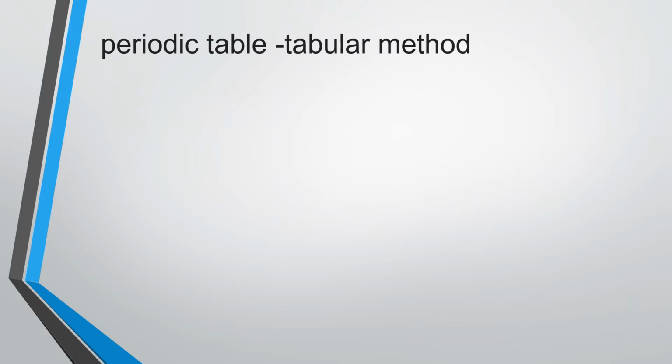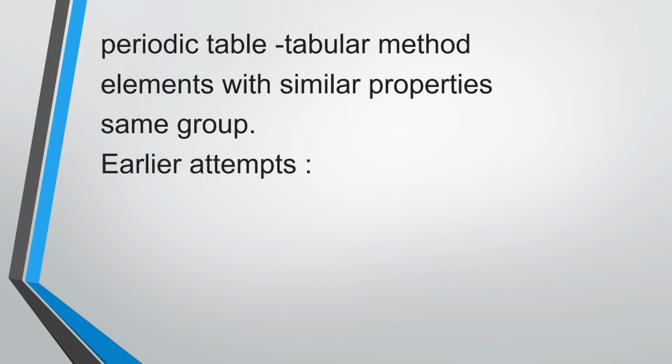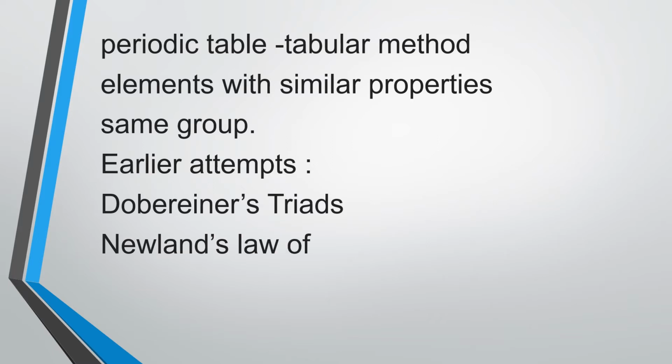What is a periodic table? The periodic table is a tabular method of displaying the elements in such a way that elements having similar properties will be present in the same vertical column, or same group. The earlier attempts at classification of these elements were made by two scientists, one is Dobereiner and the other is Newlands. So Dobereiner's triads, about this topic we are going to see now.